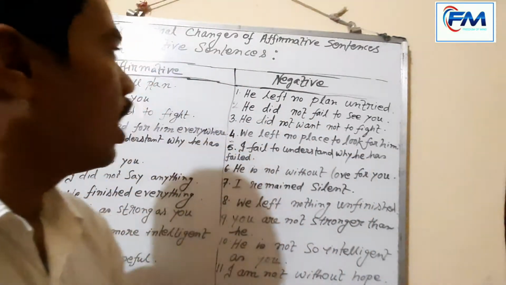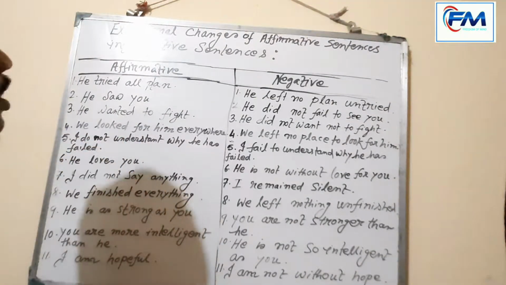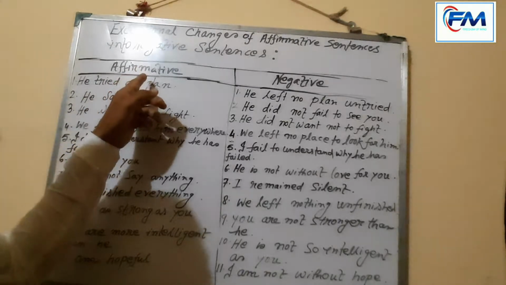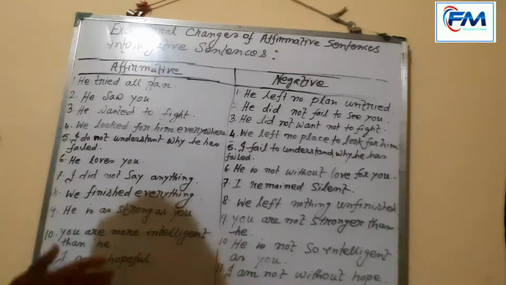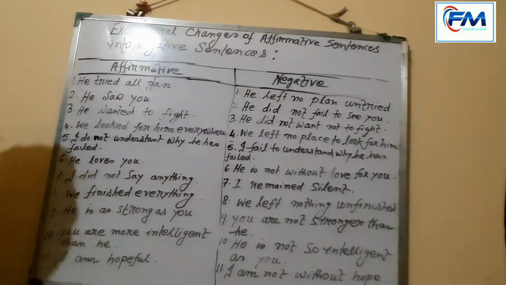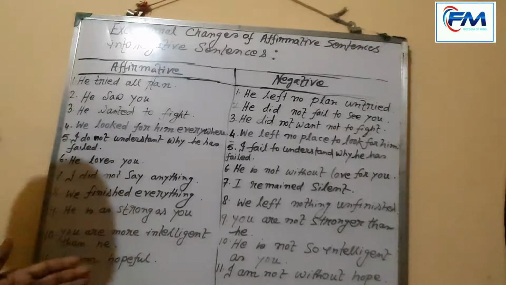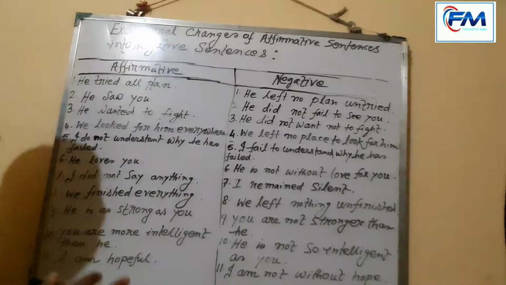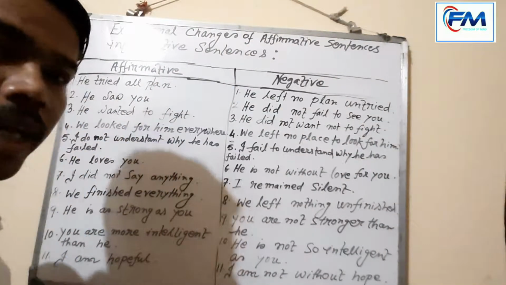At first, I have made a structure. On the left side I have written affirmative sentences, and on the right side I have written negative sentences. In the affirmative part I have written some sentences, and on the right side I have transformed these sentences into negative sentences.